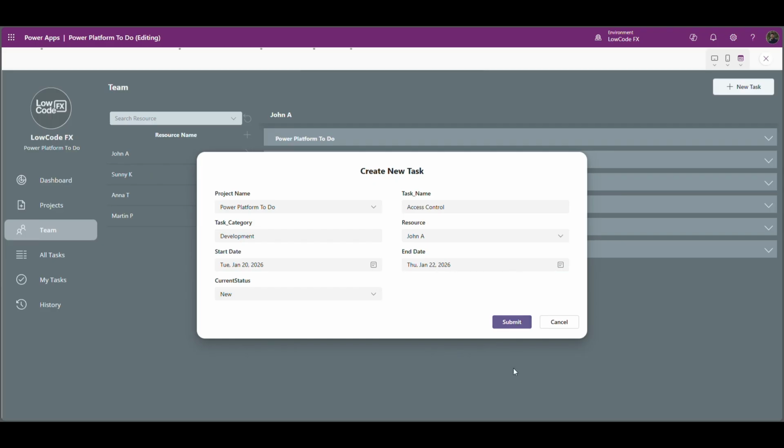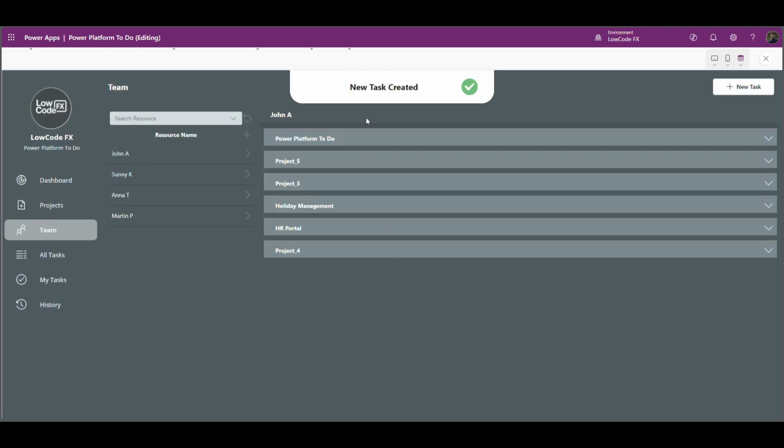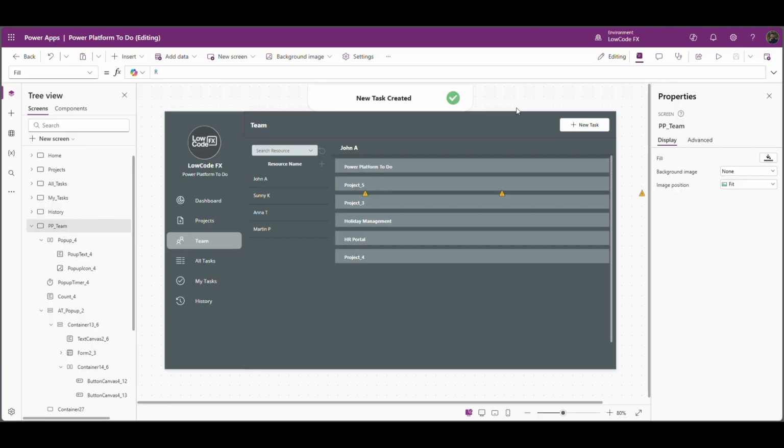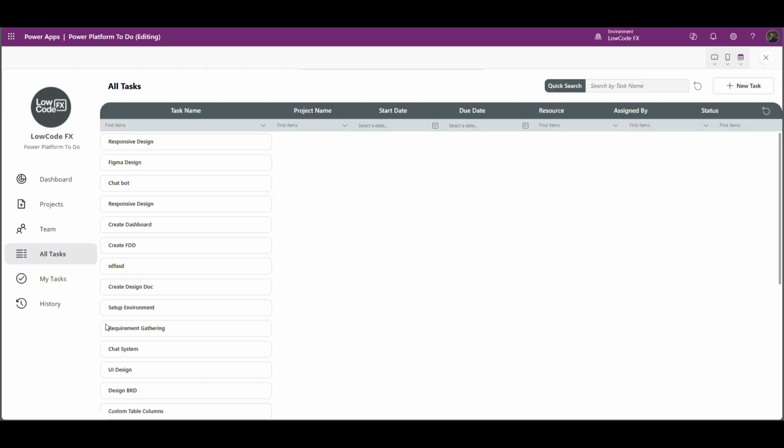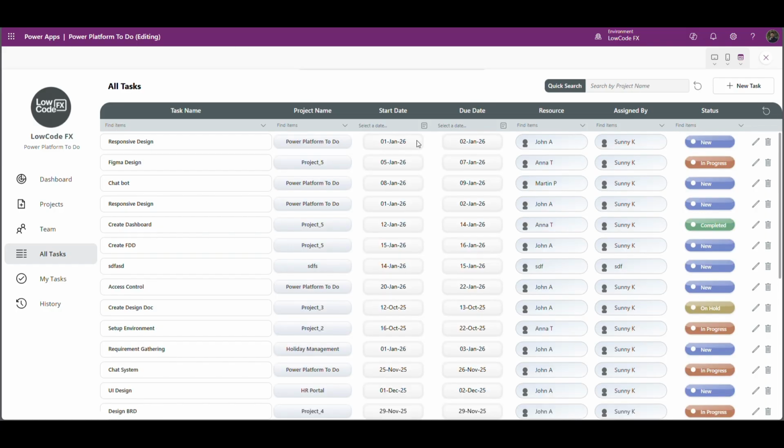Submit. New task created. Perfect. We have got that pop-up as well. Let's jump to another tab, all tasks. So here I guess we have everything in place. This dynamic placeholder as well as quick search and this cascading filters. This I have covered already.